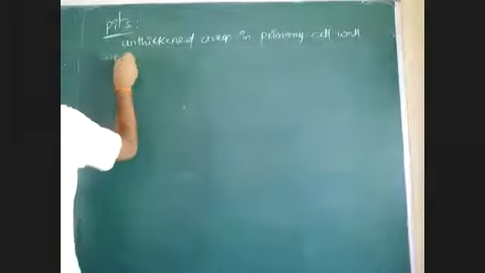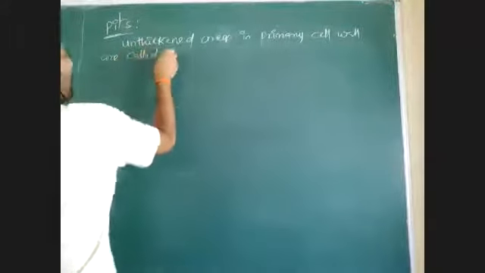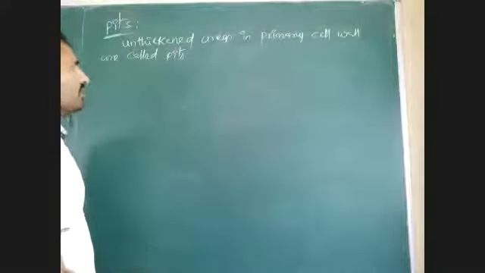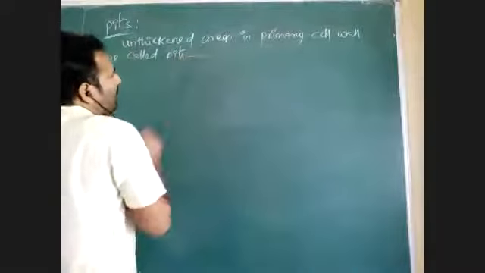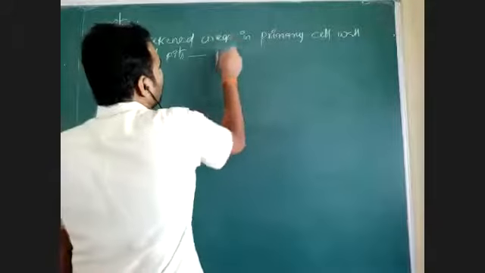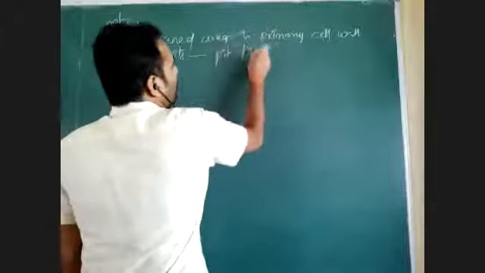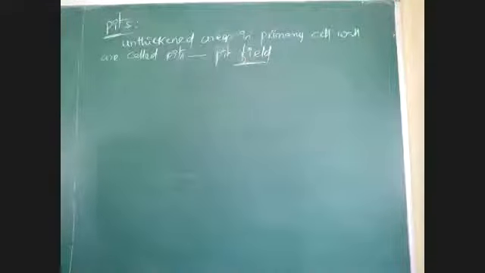Unthickened areas in the primary cell wall are called pit. I will explain with the help of a diagram. These pits are unthickened areas present in the primary cell wall or secondary cell wall also. But in the primary cell wall, it is called a pit field. Sorry, not pit. It is called a pit field.